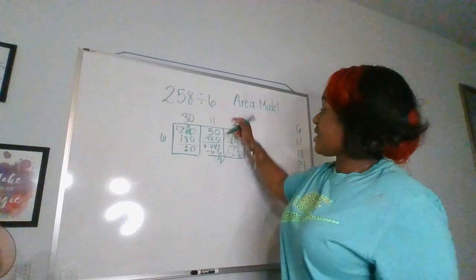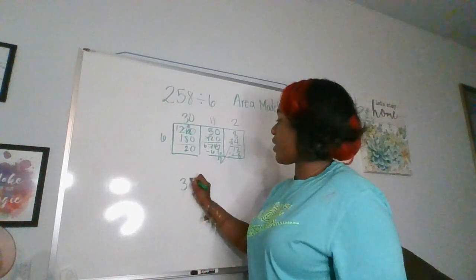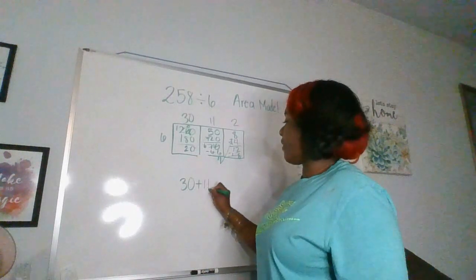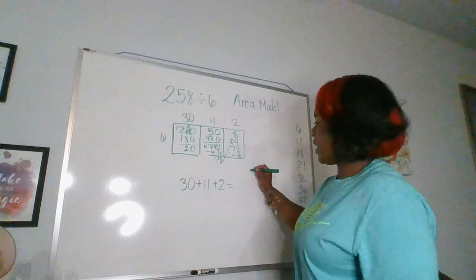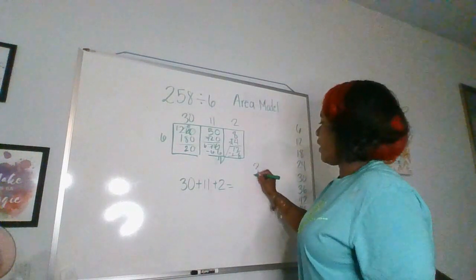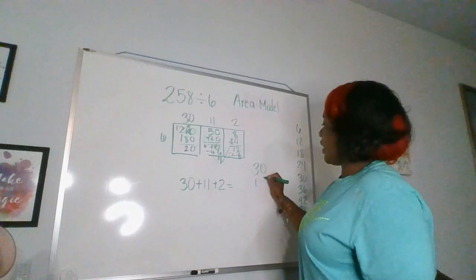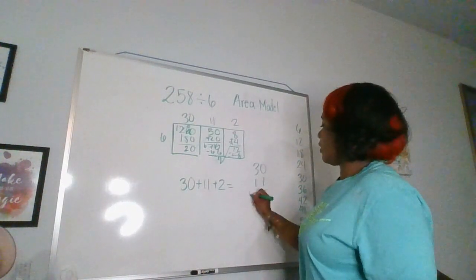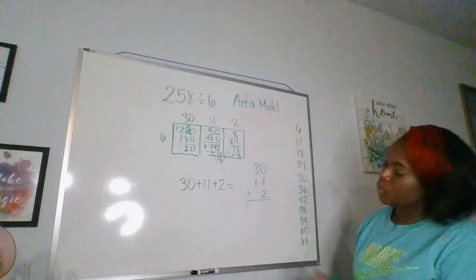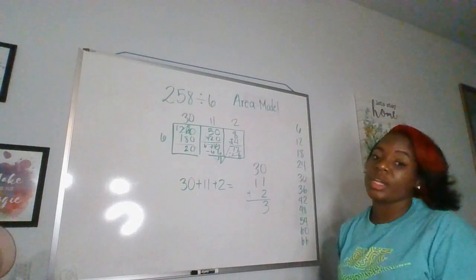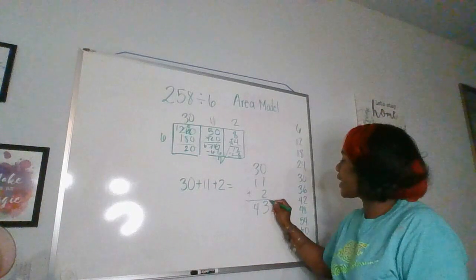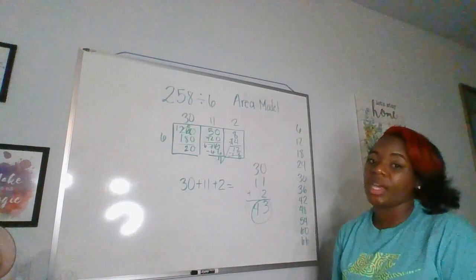So then we take these numbers and we add them together. So we say 30 plus 11 plus 2 is equal to, and let's go ahead and line it up so we can see it. 30, 11, and 2. 1 and 2 make 3. 3 and 1 make 4. And again, it's the same answer that we came up with.